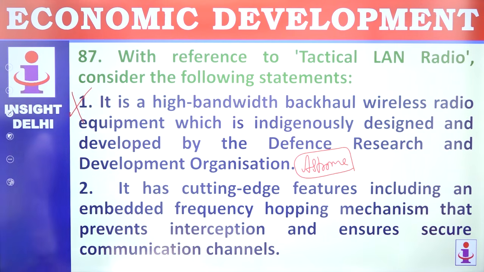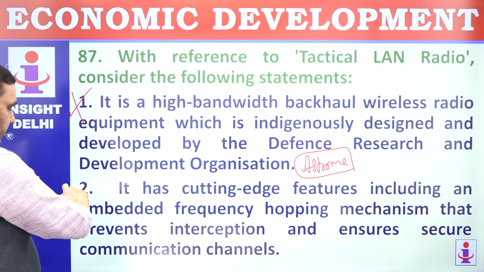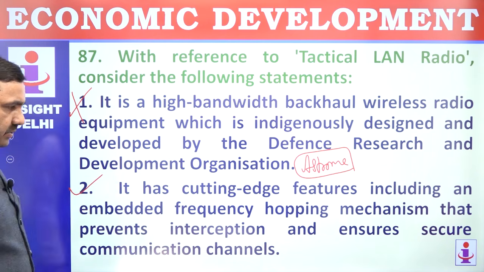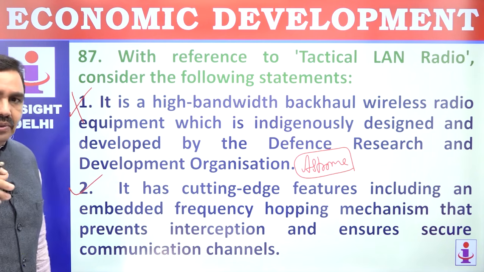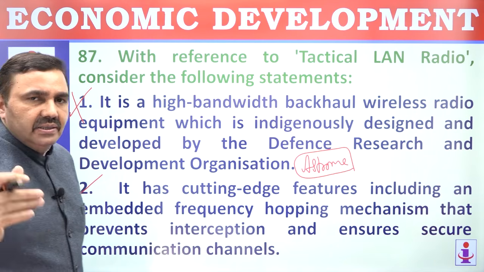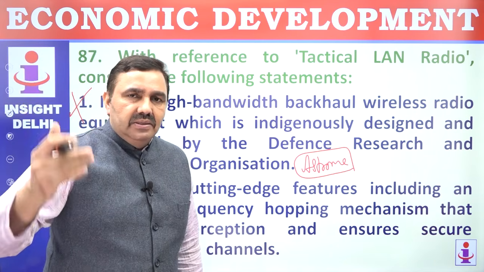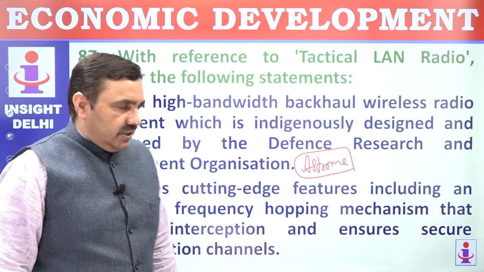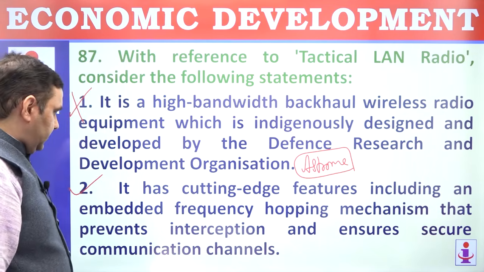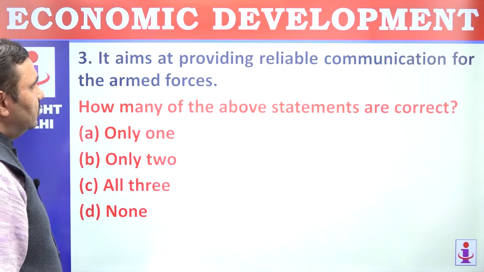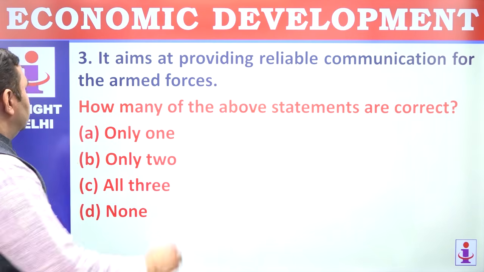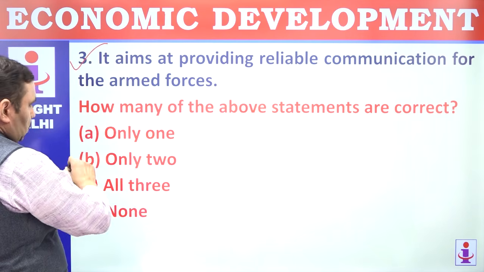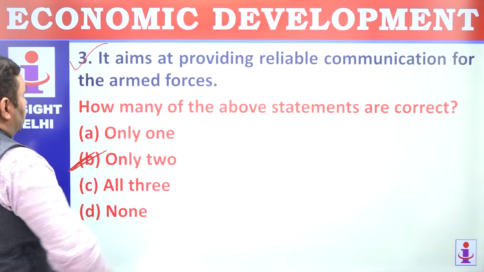It has cutting-edge features including embedded frequency hopping. Hopping means a shifting mechanism so that no one can trap you or record you, and no one can get to know what you're talking on the radio set. It aims to provide reliable communication for armed forces. That's correct. Only 2 are correct.